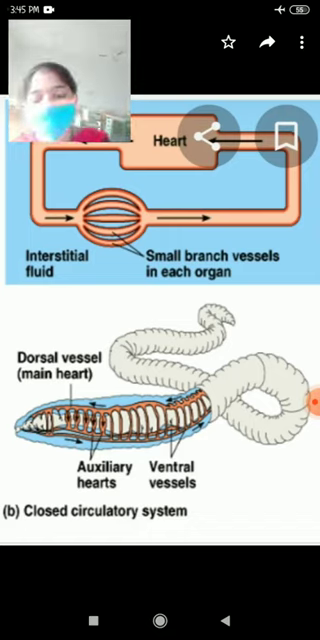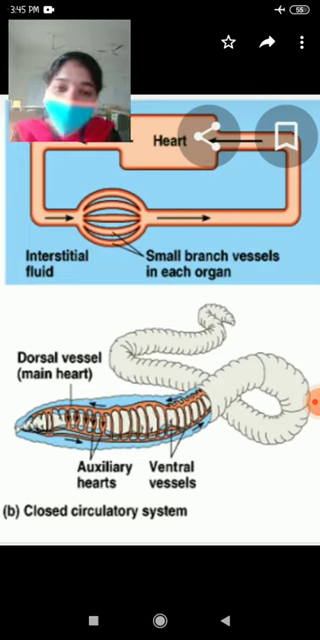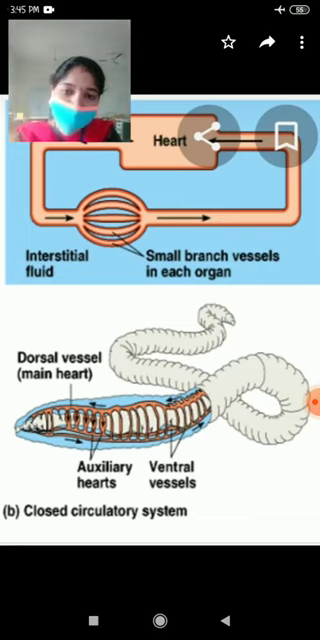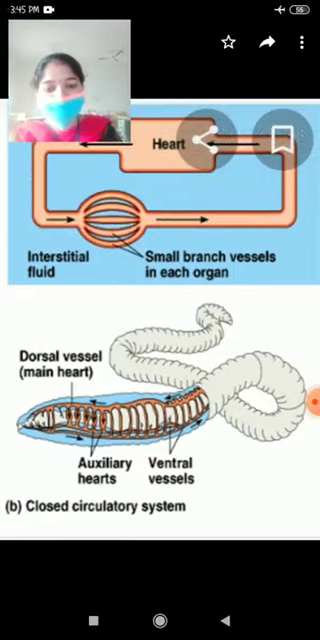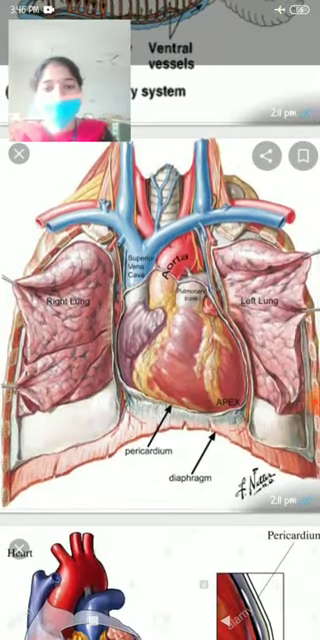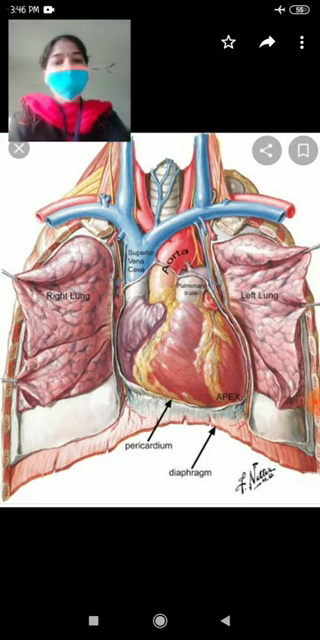Now we see the structure of the mammalian heart, or human heart. The mammalian heart, including human beings, consists of four chambers and it is a closed circulatory system. In all mammals, the heart has four chambers. The heart is the chief pumping organ of the circulatory system. It is a muscular organ, meaning it is made up of muscles. Which muscles? Cardiac muscles.